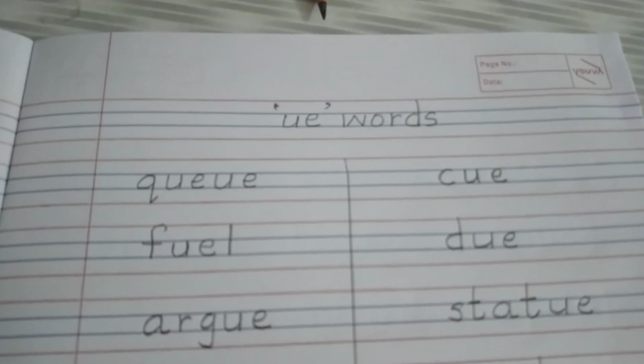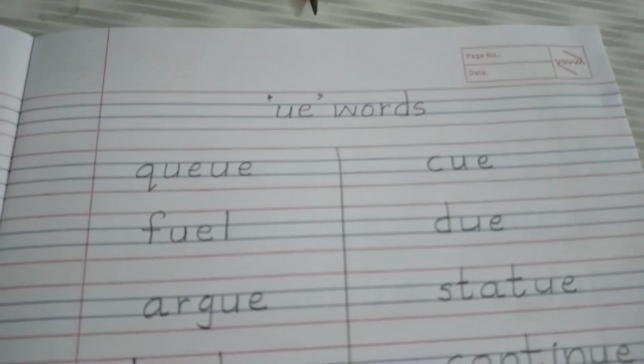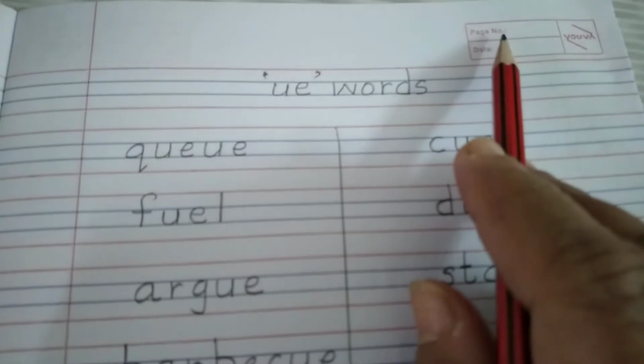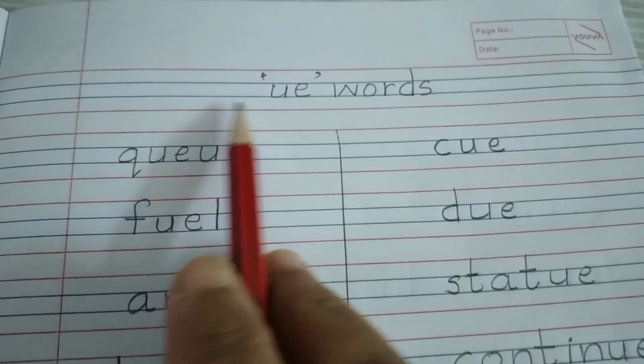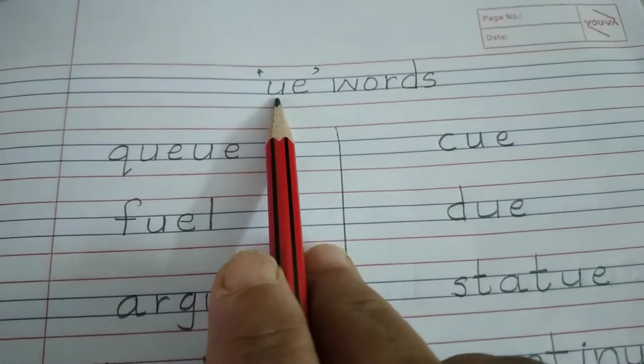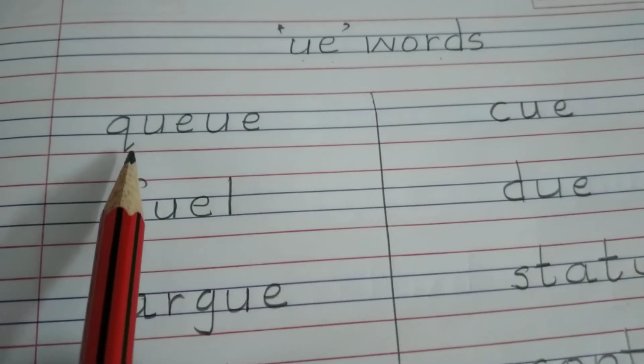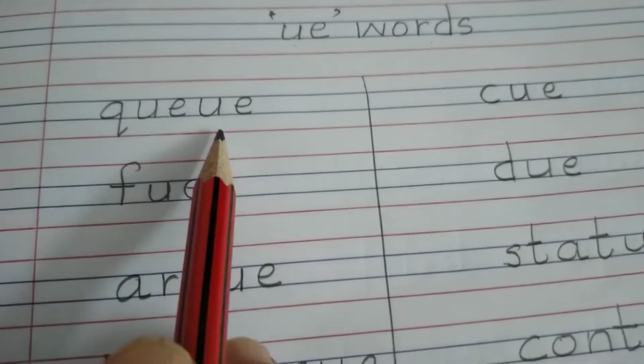UE words. New activity, new page. Write today's date here. First line is for the instruction. I have written UE words. First word is Q.